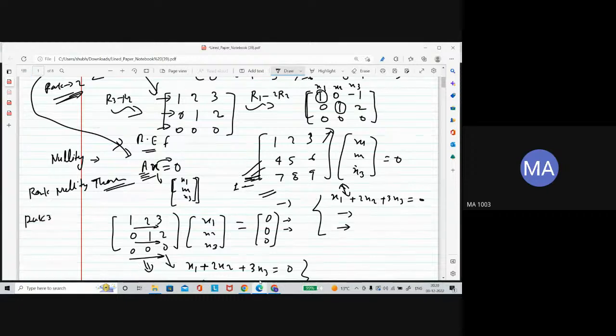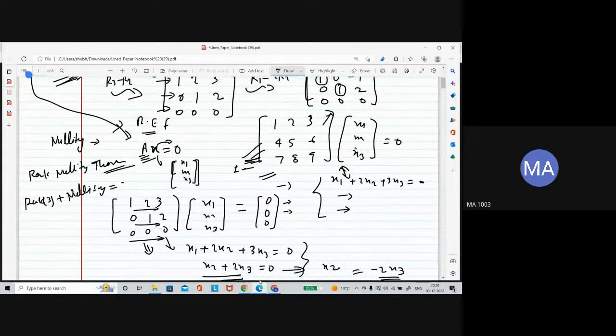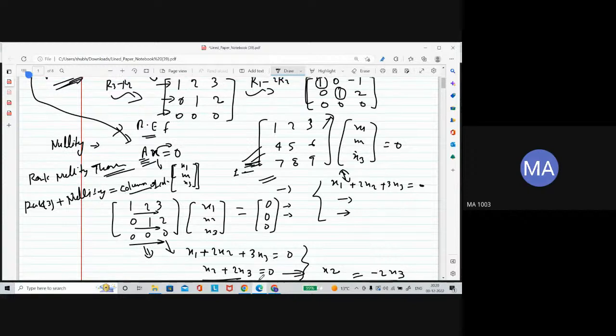You can find the rank of the matrix, plus the nullity of the matrix, equal to the number of columns, whatever the number of columns of the matrix is. Here it is 3. So the rank you already got is 2, and the nullity you want to find. So from here also you can find 1.